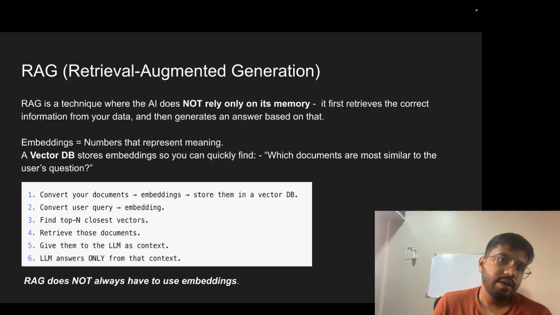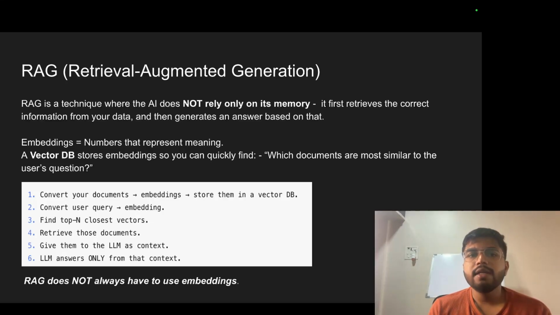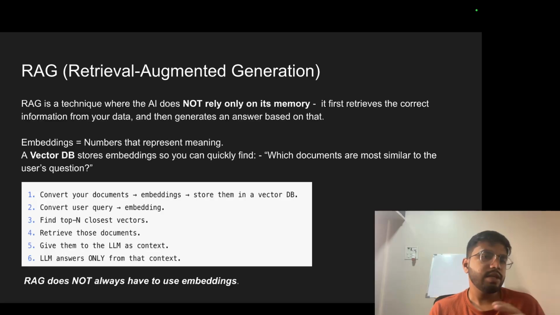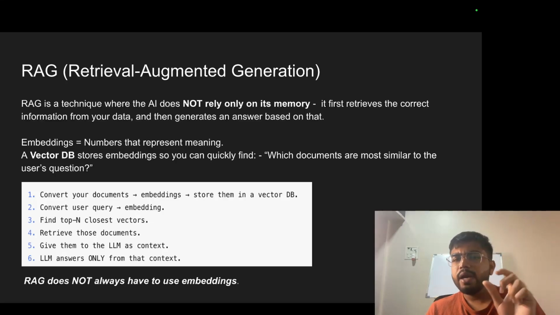What is RAG? Retrieval Augmented Generation. RAG is a technique where AI does not rely on its memory only. It first retrieves the correct information from your data and then generates the answer based on it. So it will depend on your data and it will give an answer as per your expectations. So how does RAG generally work? Any data, embeddings are created. What is an embedding? A vector DB is made, and in the vector DB all embeddings are stored. Embeddings are numbers that represent meaning. A vector DB stores embeddings so you can quickly find which documents are closest to the user question.